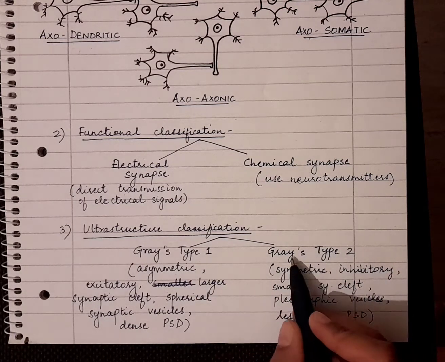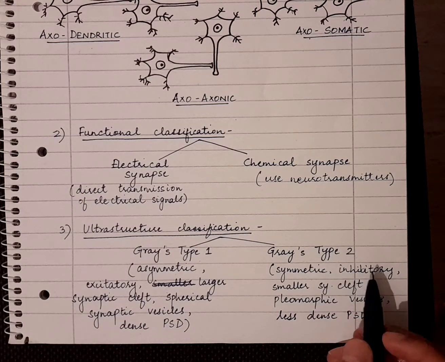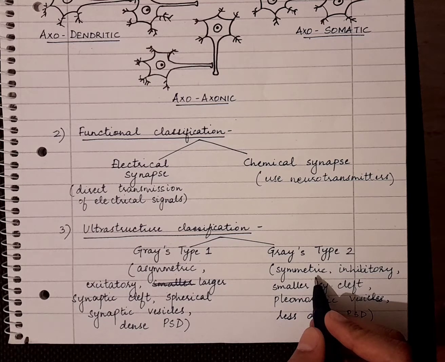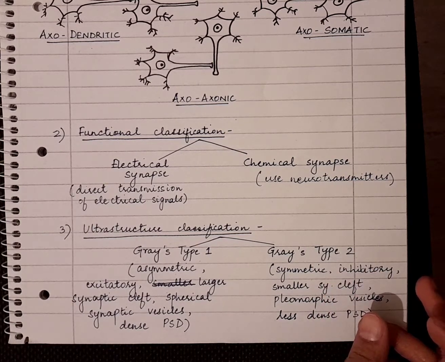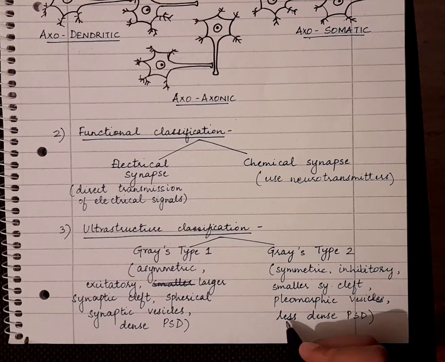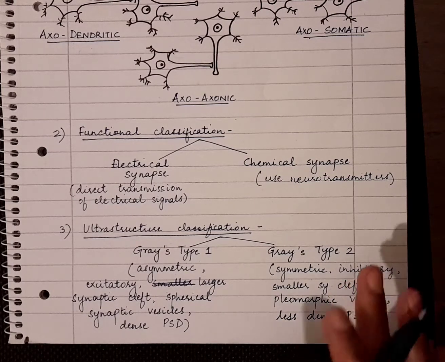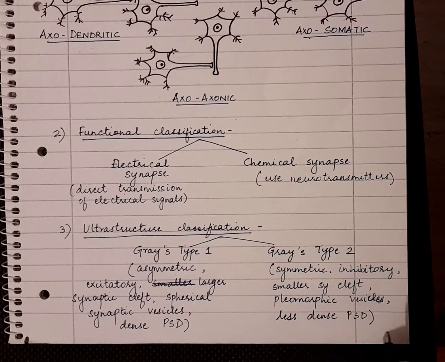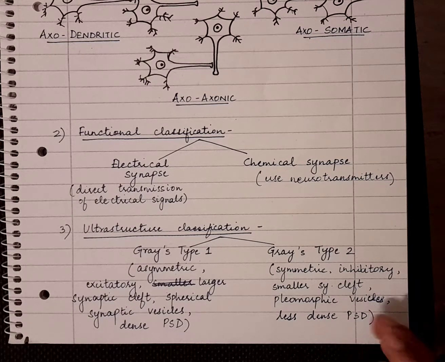On the other hand, type 2 chemical synapses, or Gray type 2 synapses, are symmetrical. They are also inhibitory, so they release inhibitory neurotransmitters like GABA, for example. They also have a smaller synaptic cleft, around 12 nanometers. They also have pleomorphic synaptic vesicles, so the synaptic vesicles don't have a regular shape. They are irregular in nature.